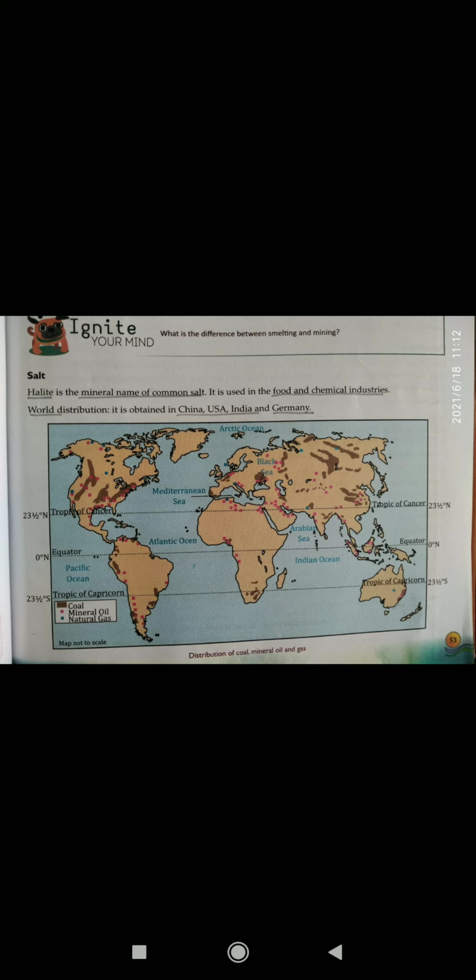In food industries, it is used as a preservative, and in chemical industries, it is used for manufacturing of baking soda, caustic soda, hydrochloric acid and chlorine. And also in making of fertilizers. Now, world distribution: salt is obtained in China, USA, India, and Germany. Now, in India, it is obtained from Lake Sambar in Rajasthan, and India is said to be one of the leading producers and exporters of salt in the world.